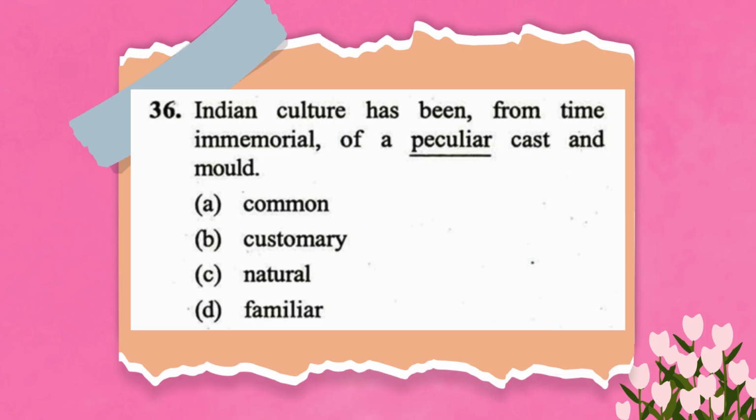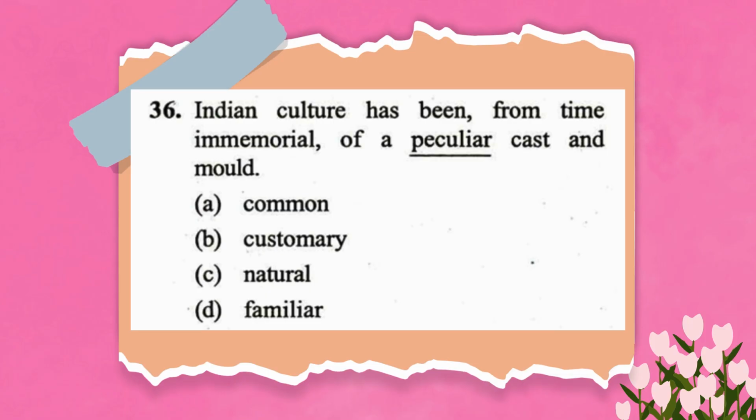The third option is natural. This means something that is normal or expected. This is another opposite. And fourth is familiar. This means well known or easily recognized. This is also the opposite of something that is unusual. It appears all the options are antonyms, which can happen in older exam papers. However, one word is a better antonym than the other.